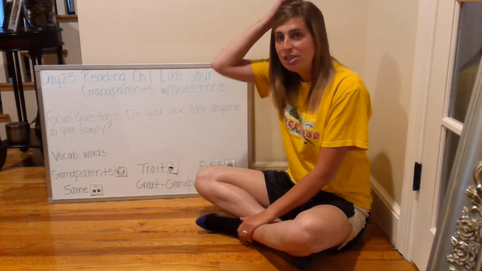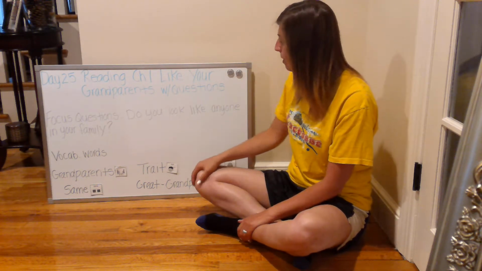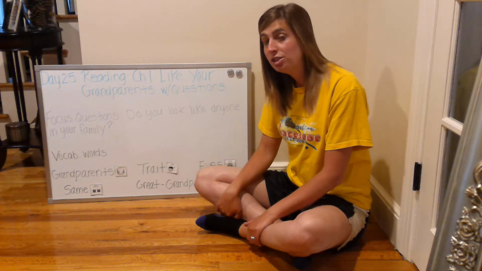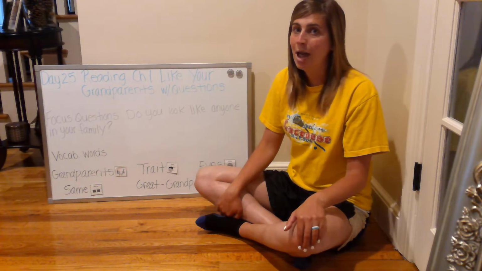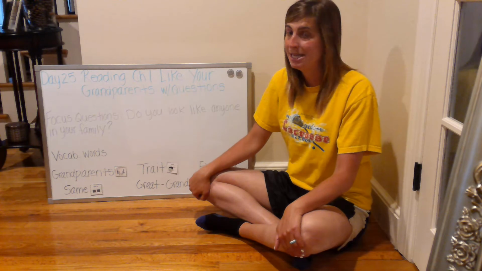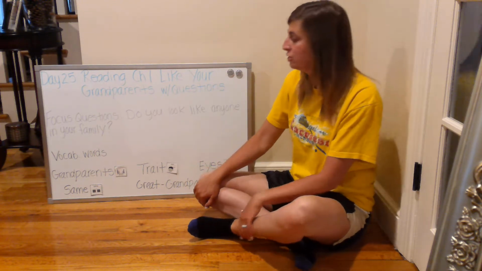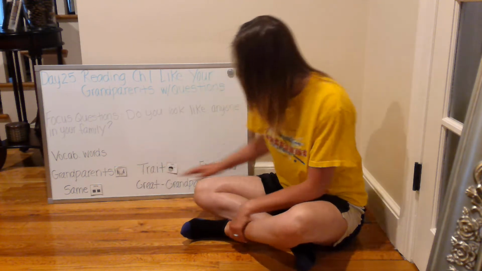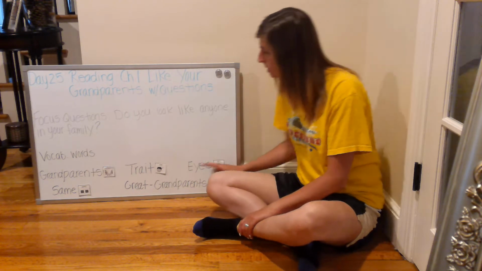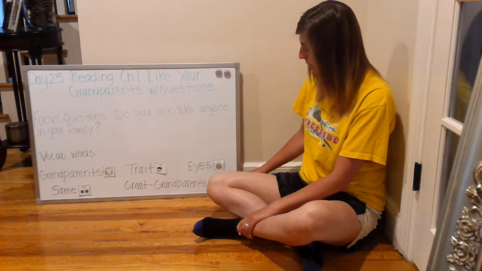But before we dive into reading, I want to go over the 5 vocabulary words that we are going to be learning about and hearing a lot about in our story. One of them will look familiar to you since we saw that vocabulary word and worked with it yesterday in our reading, What is DNA? As I say each of the vocab words, you can repeat back after me. So we have grandparents, trait, eyes, same, and great-grandparents, okay?